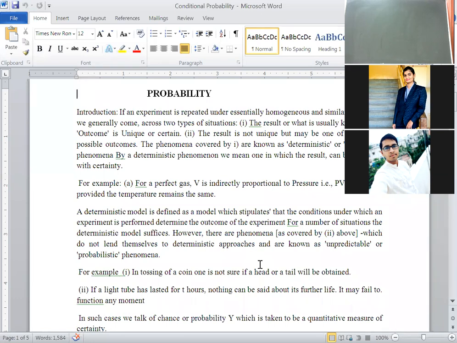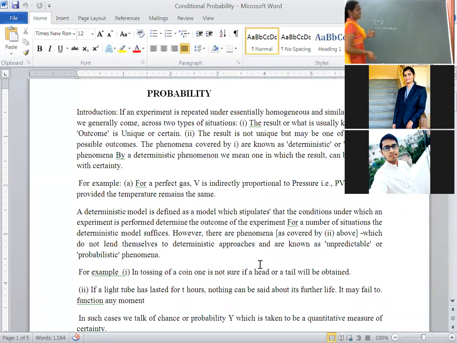What is the difference between unique or certain and not definite? If the outcome is unique, the example is that volume is inversely proportional to the pressure. Already in 11th standard physics we studied these laws. Volume is inversely proportional to pressure, that means volume into pressure is equal to constant. In physics we studied this.